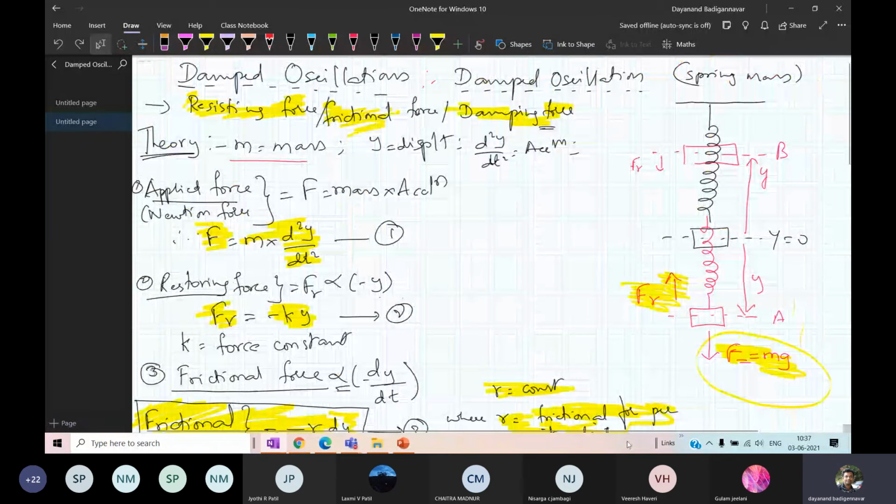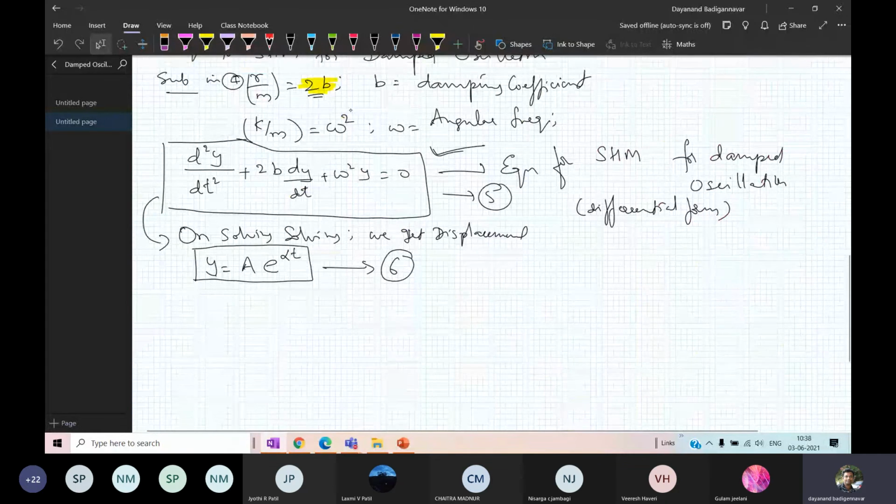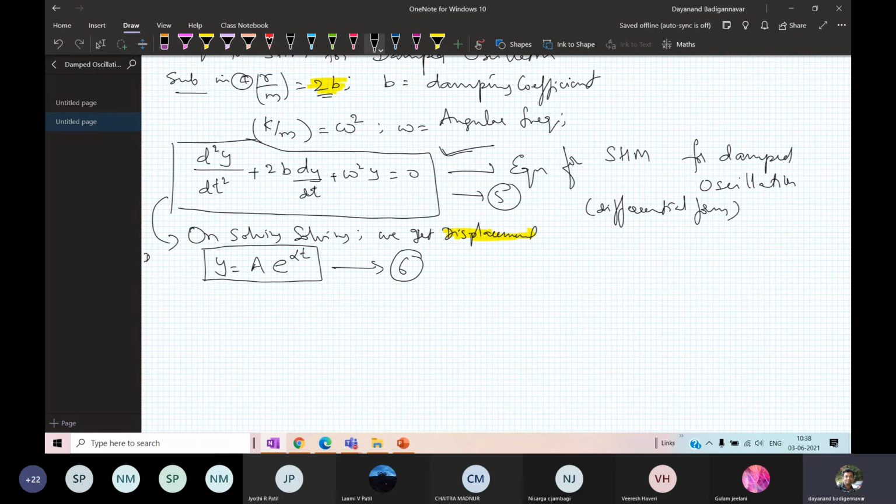Okay, here there are two new terms, where y is equal to the displacement.